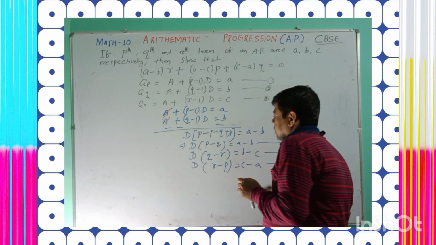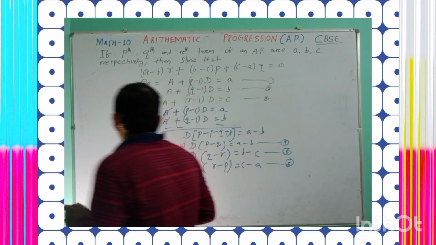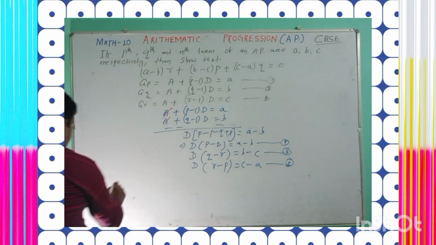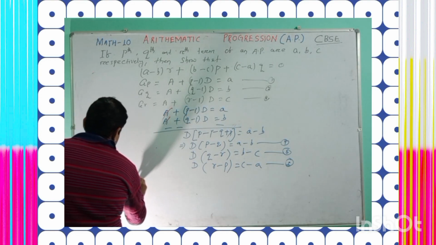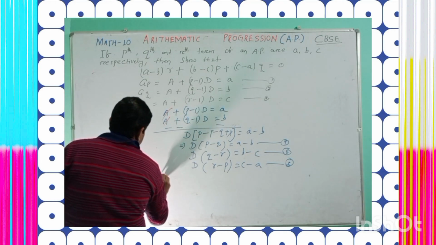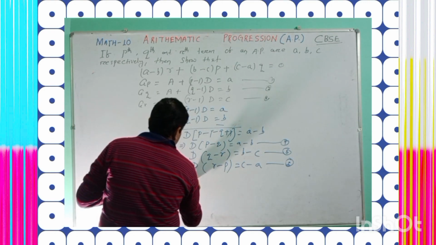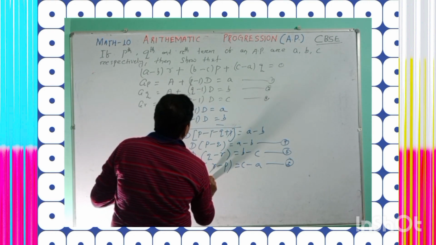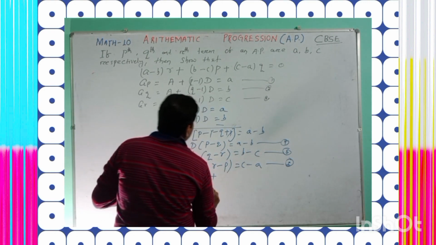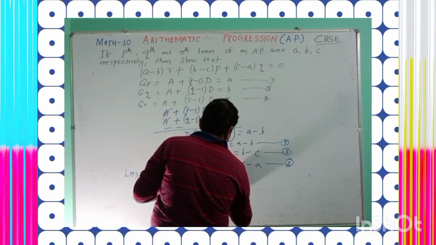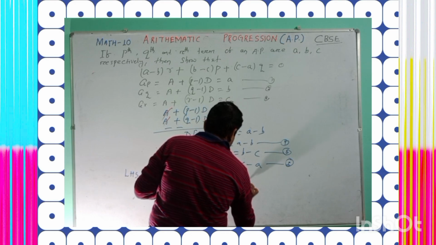Okay? Understand? Now let us come to what we have to prove. Let us write the LHS. What is LHS? a minus b whole into r plus b minus c whole into p plus c minus a whole into q. Okay.